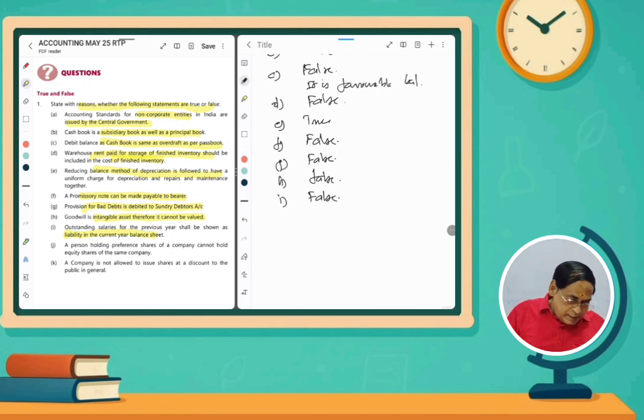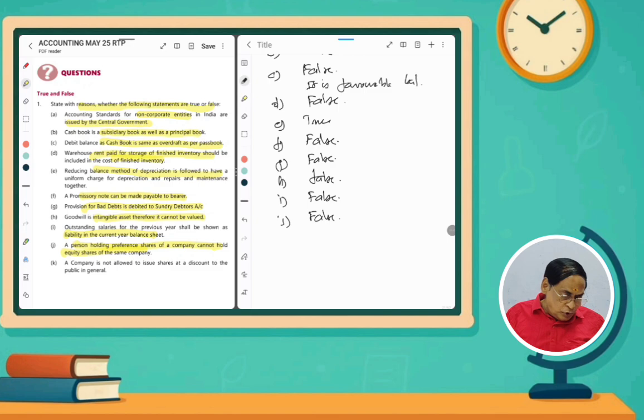So saying a person cannot hold equity shares is wrong. He can hold both preference shares and equity shares simultaneously. Understand? So J is also false. A person holding preference shares can hold equity shares. Anyone can hold both kinds of shares.